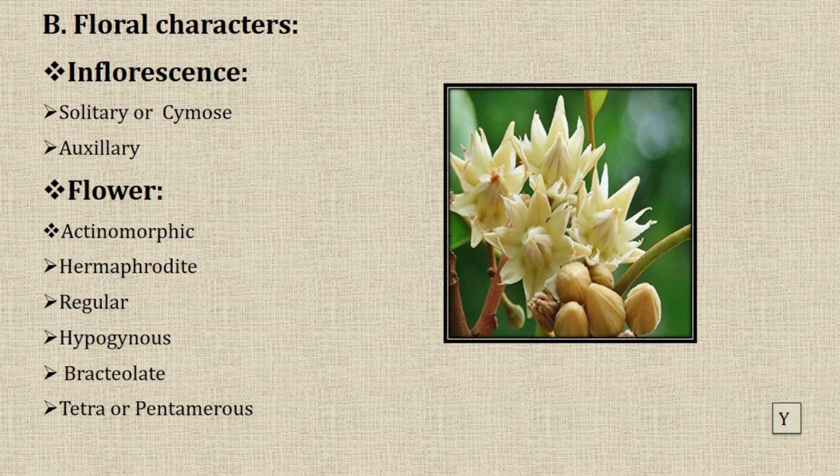Next one, flower. Flower is actinomorphic condition. That means if we cut the flower into equal halves in any plane, that is actinomorphic. Most of the plant species have actinomorphic condition. This family also has actinomorphic condition.